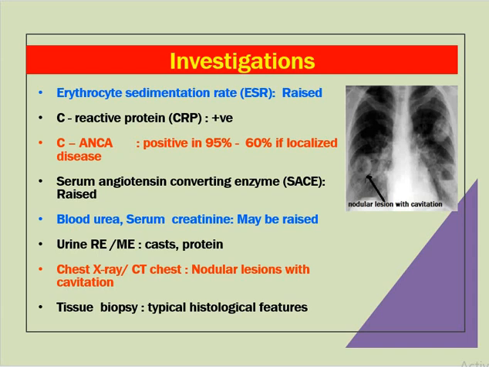Serum angiotensin converting enzyme, SACE, is raised. Blood urea and serum creatinine may be raised because patient will be having glomerulonephritis and sometimes kidney failure. Urine RE or ME will show cast or protein. Chest X-ray will show nodular lesions with cavitation. Tissue biopsy showing typical histological features will be diagnostic for Wegener's granulomatosis.